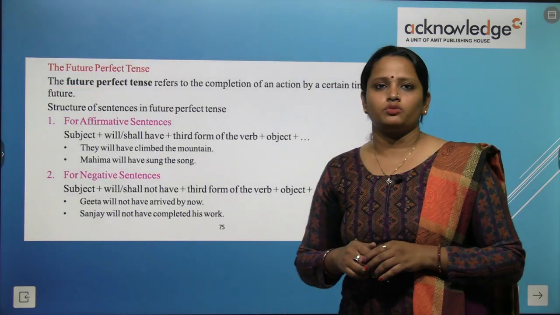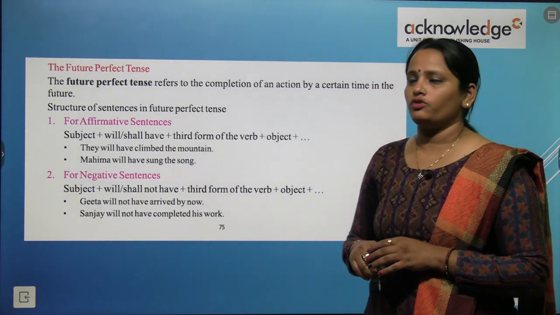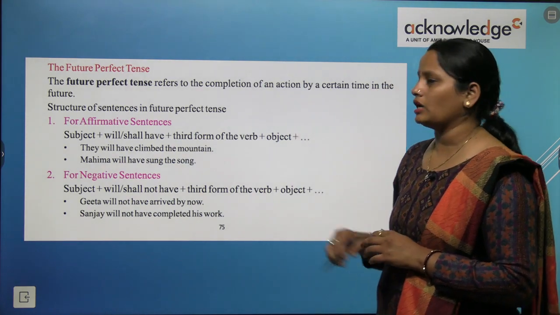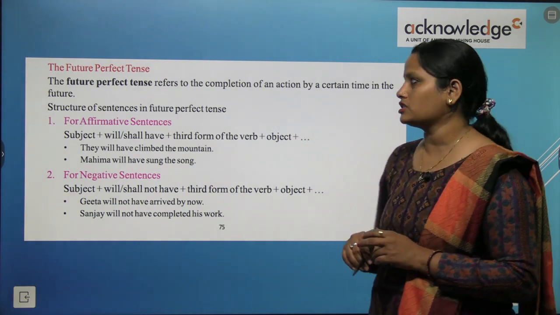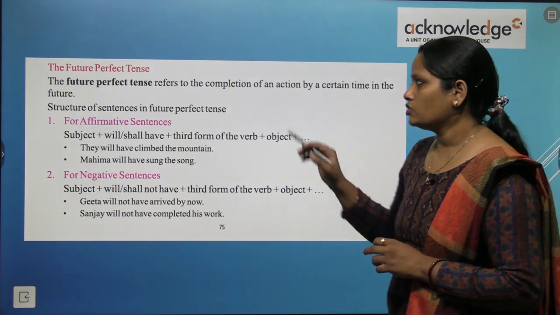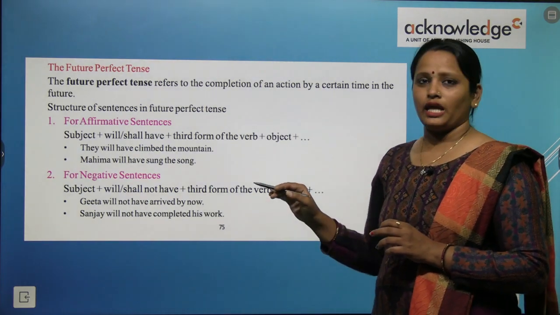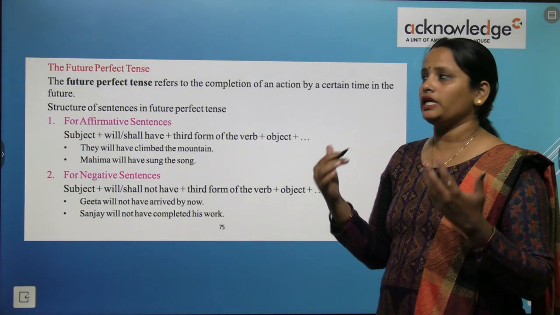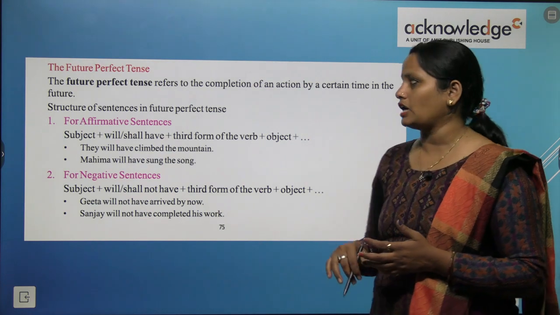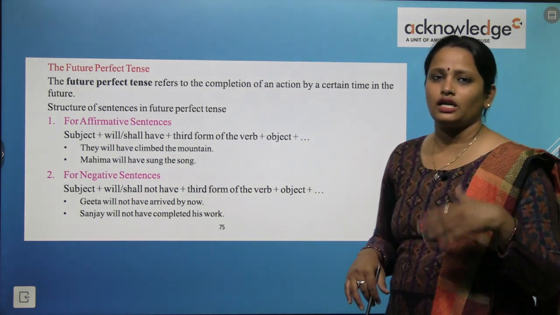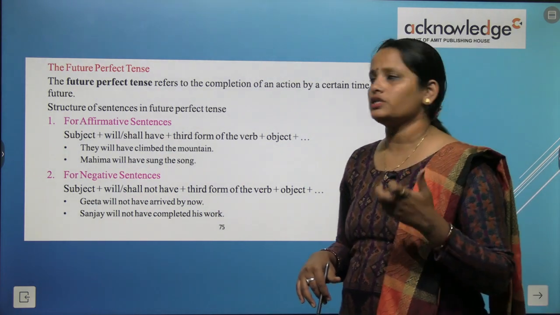Next comes the future perfect tense. The future perfect tense refers to the completion of an action by a certain time in the future. So future perfect tense is used to tell that an action will be complete by a certain time in the future. It means that at a certain time in the future that action will be complete.